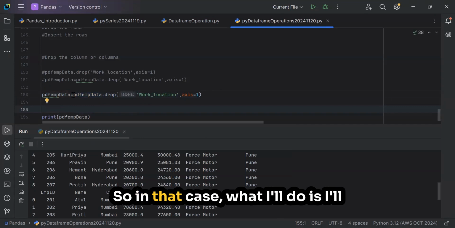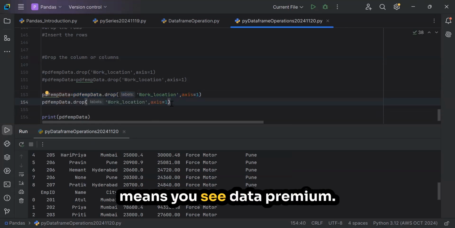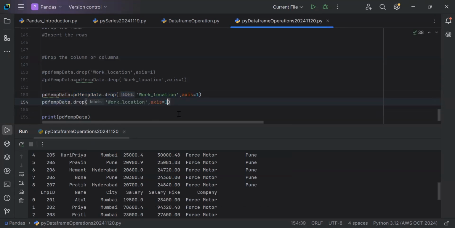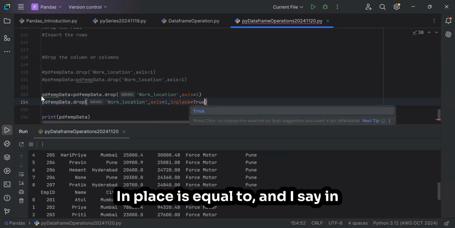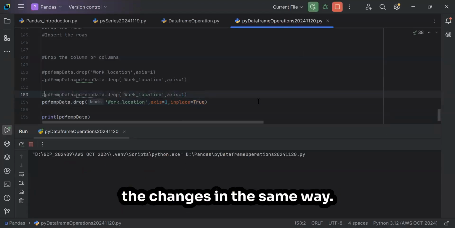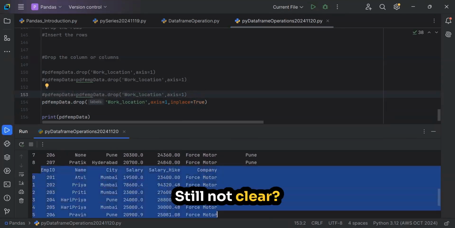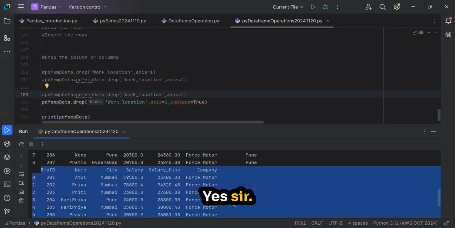So in that case, what I'll do is I can use inplace, meaning in the same data frame I want to do the changes. inplace is equal to True. When I say inplace is equal to True, we'll do the changes in the same DataFrame. You got it? Still not clear? Yes, sir. What about others? Okay, Atul got it. Okay, fine.